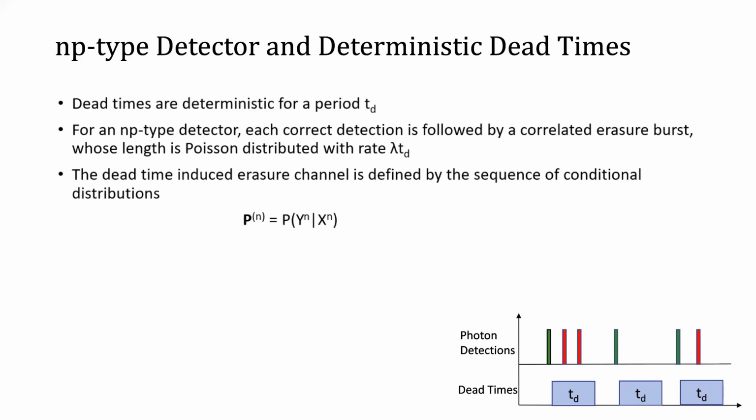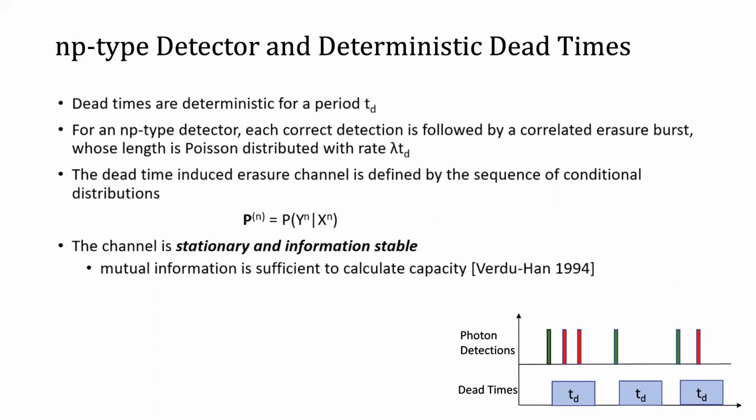We show that the erasures in this setting are not memoryless, and the induced erasure channel is defined by the sequence of conditional probabilities, probability of y^n given x^n. It is really challenging to solve this problem because the erasures are correlated. However, we see that the channel is stationary and information stable.